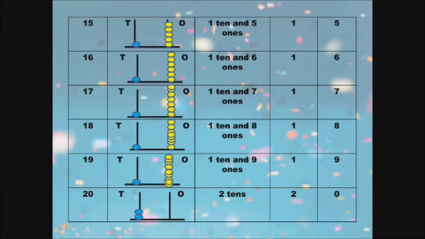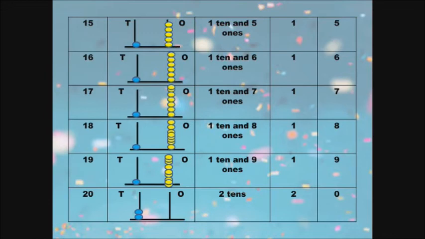So 9 beads in the ones place, and in the tens place 1 bead. So 1, 9, 19. See the place value, 1 ten and 9 ones. So in tens place 1 and in ones place 9. So 1, 9 is 19.